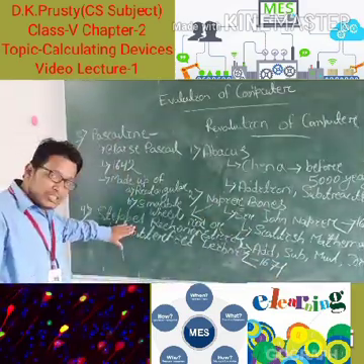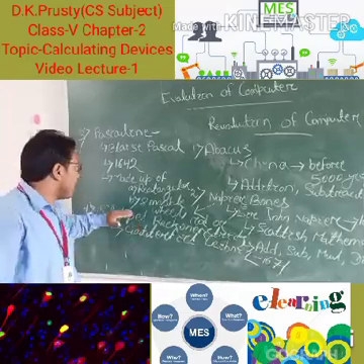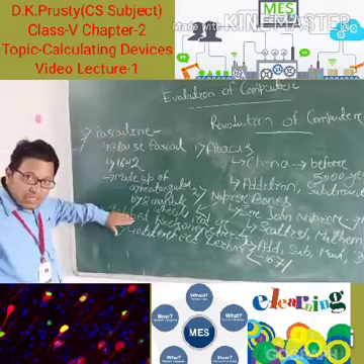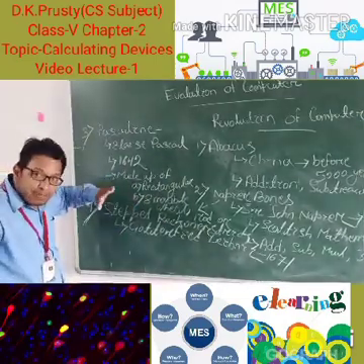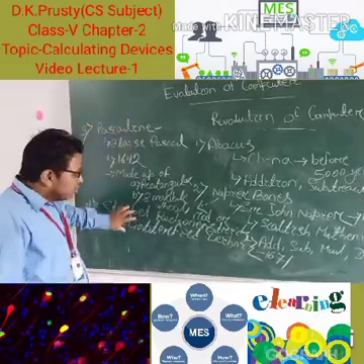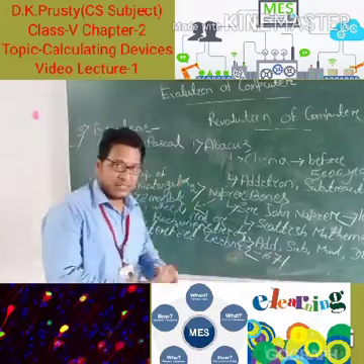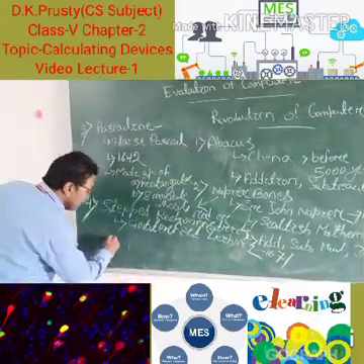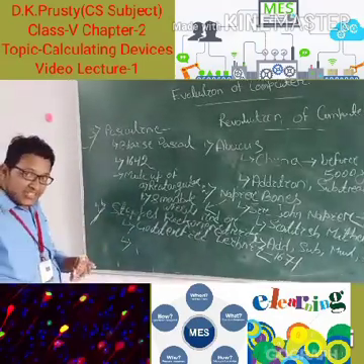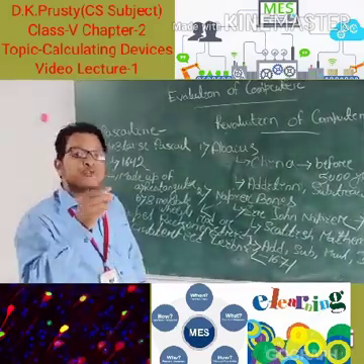And this one is a major improvement as compared with the Pascaline. It was invented in 1671. Is that clear, students? In this type of calculating device, we calculate addition, subtraction, multiplication, division, and the extra one is square root also.